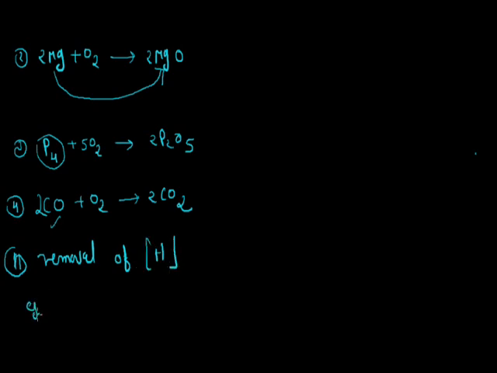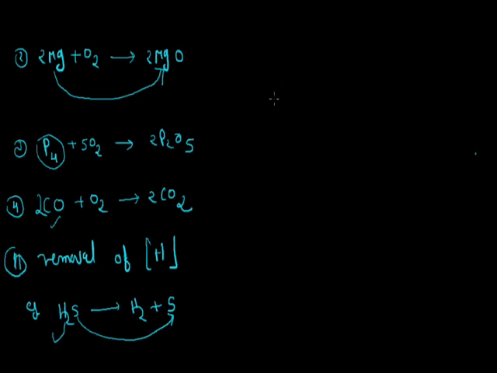For example, take hydrogen sulfide. It gives hydrogen plus sulfur. In this example, on the left hand side, sulfur is bonded with the hydrogen atom, but on the right hand side, sulfur is not bonded with the hydrogen atom. So we can say that in this reaction, hydrogen is removed from sulfur, and sulfur becomes oxidized.